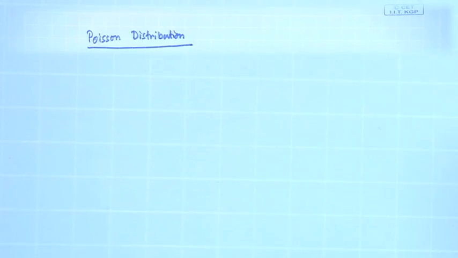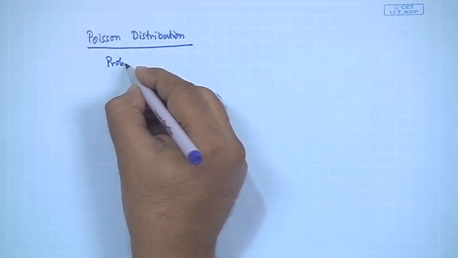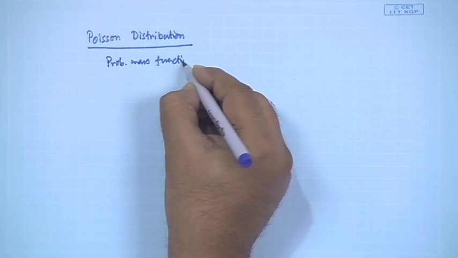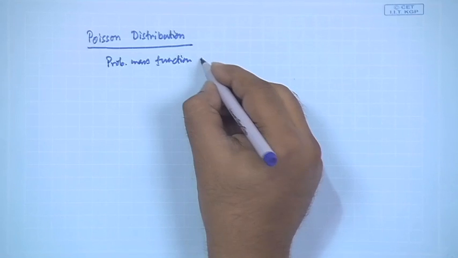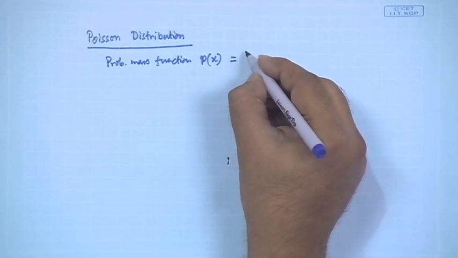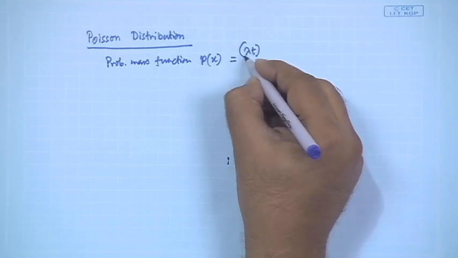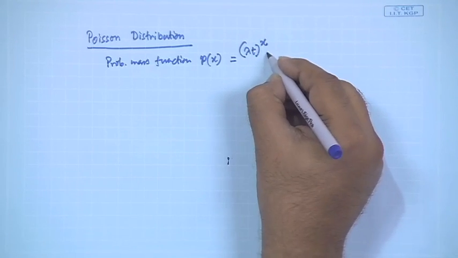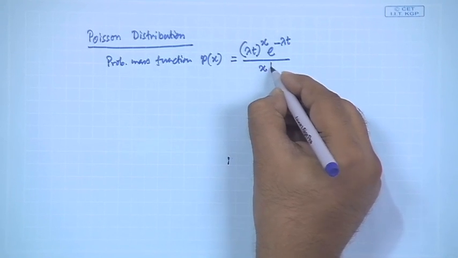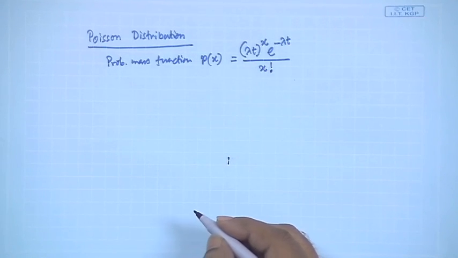So, for the Poisson distribution, which is a discrete distribution, the probability mass function is P(x) equal to (lambda t) to the power x, e to the power minus lambda t, by factorial x, right.